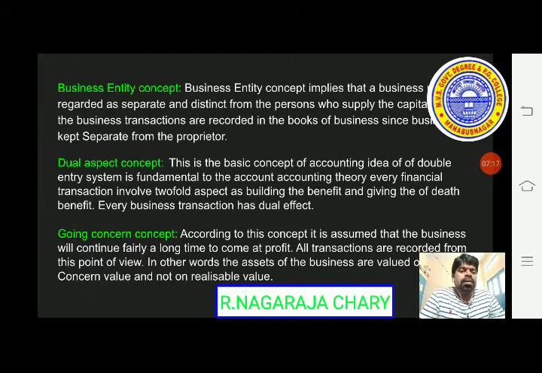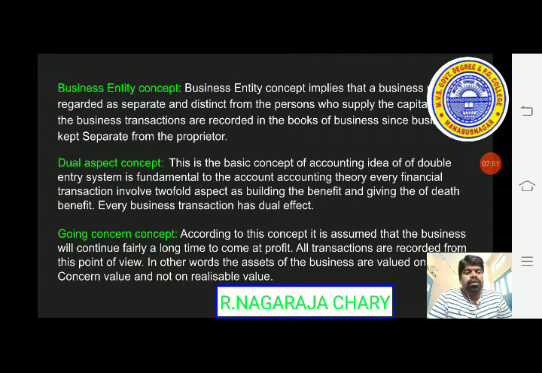According to the concept, it is assumed that the business will continue for a fairly long time to make a profit. All transactions are recorded from this point of view. In other words, the assets of the business are valued on going concern value and not on realizable value. So the basic objective of a business entity is to earn profit.